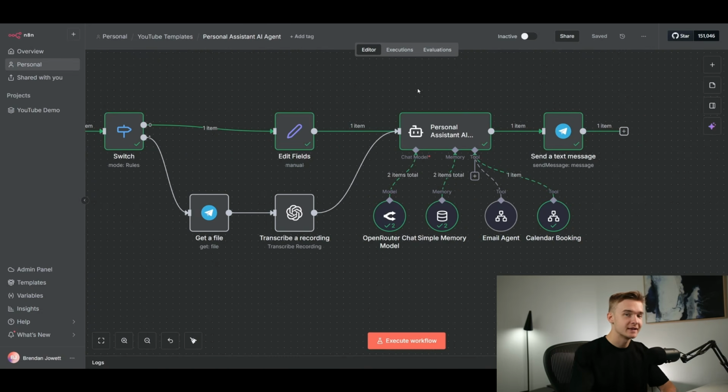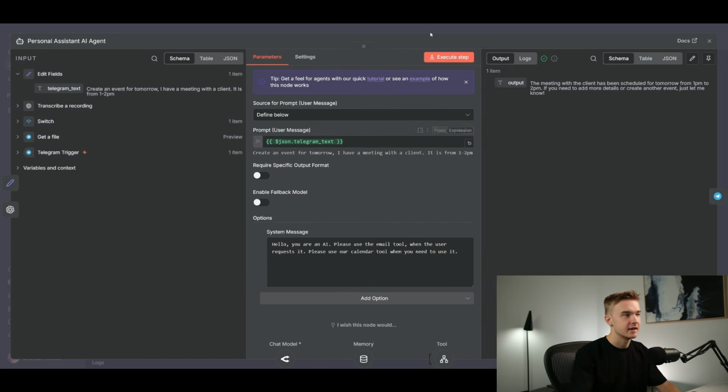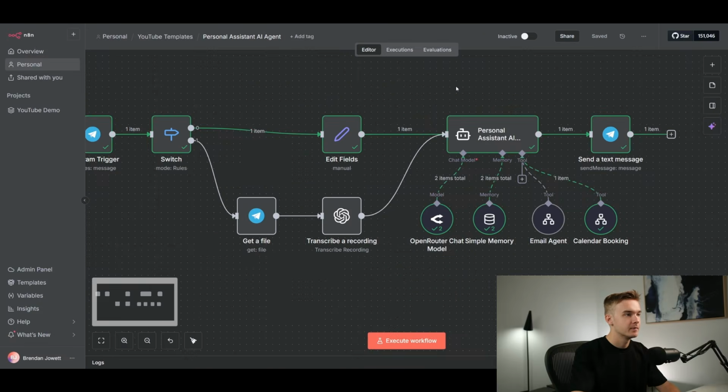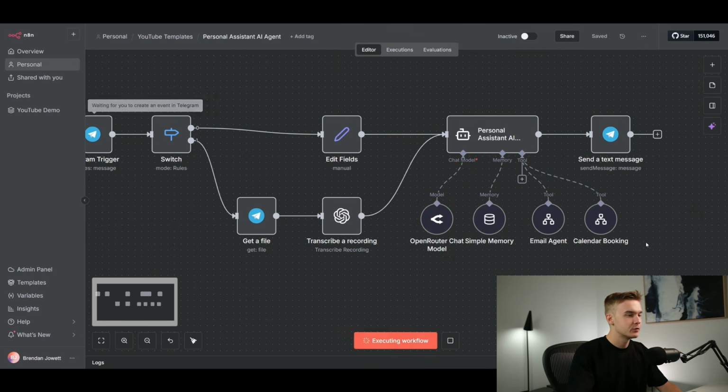And we do actually need to test this because we actually have to reference our transcriber recording field into each of our agents and send through that as its regular text. So we do need to do this anyway. So I'll do that, and then we can start to play around with it and see how it works. So super simple. I'll hit execute workflow.